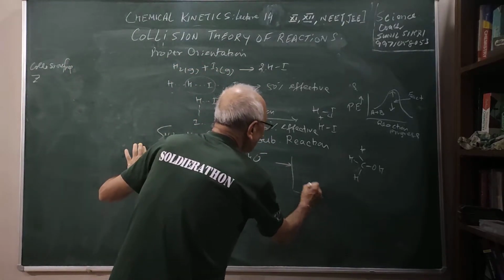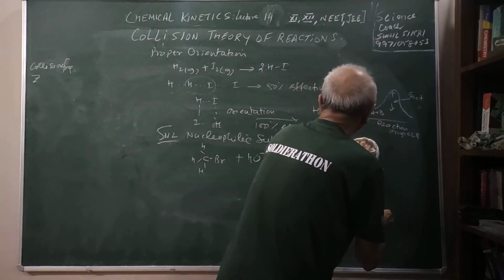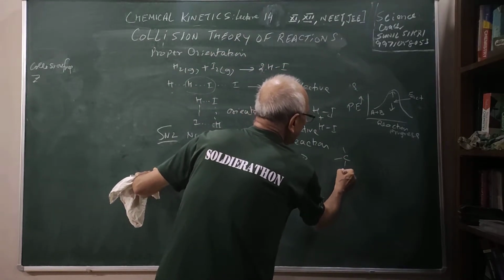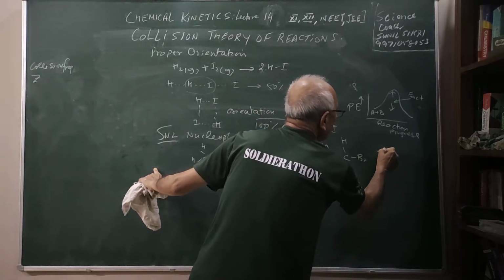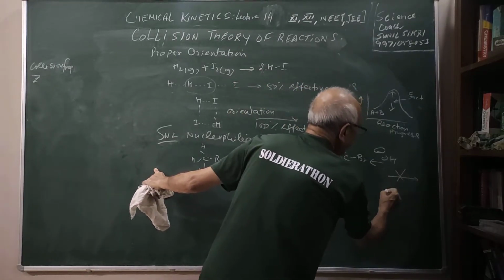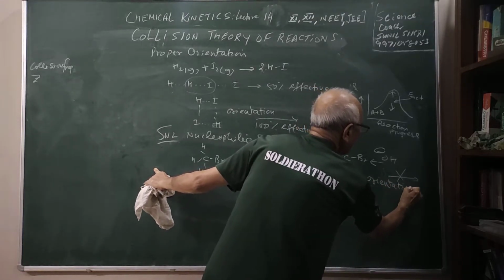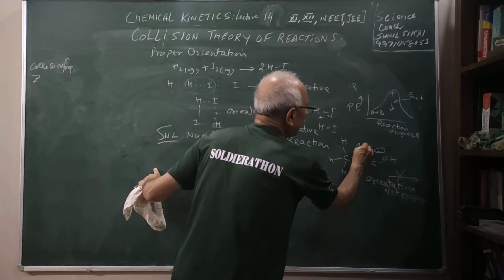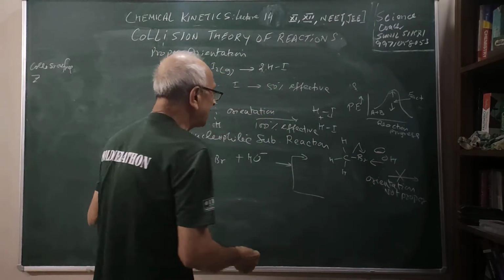Now there are two possibilities, students, but I am trying to say in this case, let us see. Supposing this is the OH minus, and this is my Br. If OH minus comes from this side, then you can see this reaction is not possible. This orientation is not proper, because this is a leaving group and this is a coming group. So how will it leave when the other is coming from the same direction?